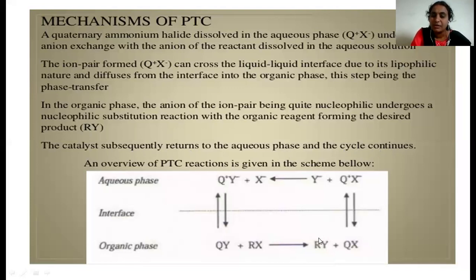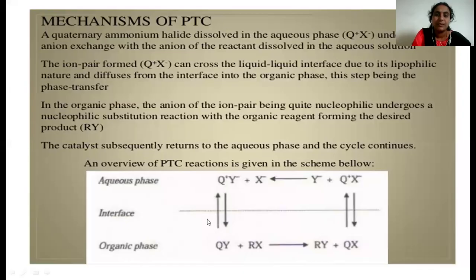After formation of the product, the phase transfer catalyst is generated again, moves to the aqueous phase, reacts with the ligand, and exchanges with the phase transfer catalyst. Again it moves to the organic phase, where nucleophilic substitution takes place and finally forms the product. This cycle continues until all the reactants react together and form the product.